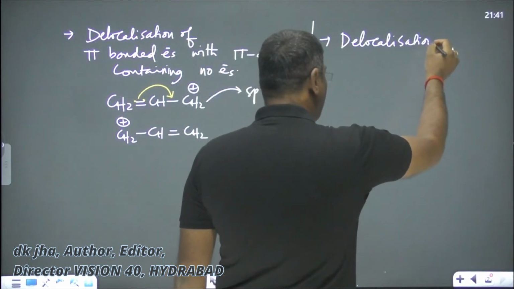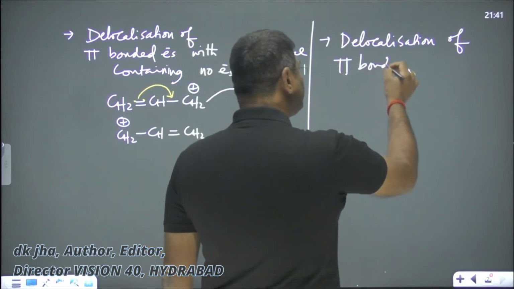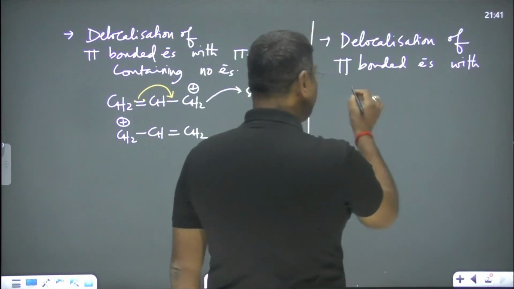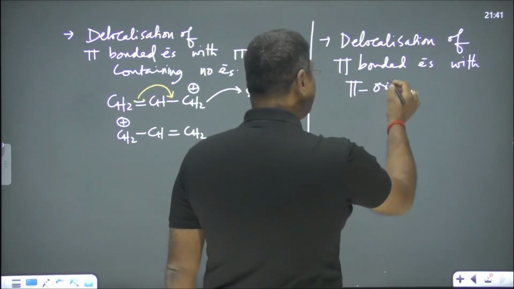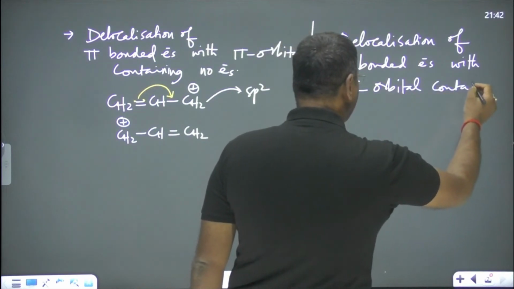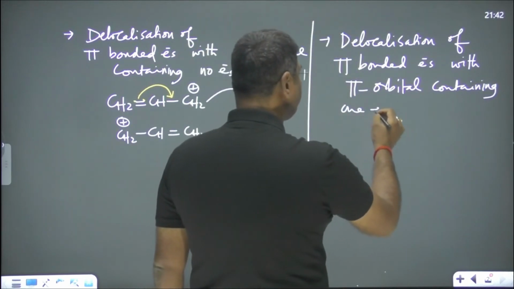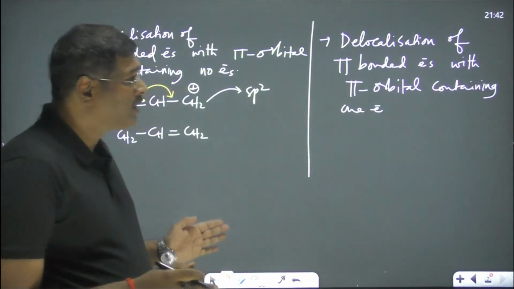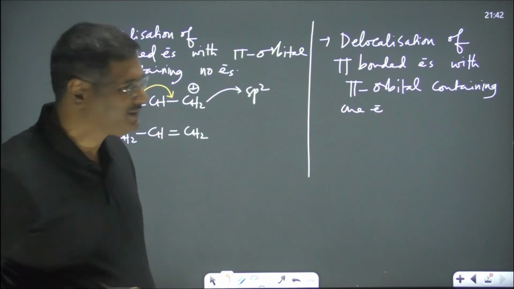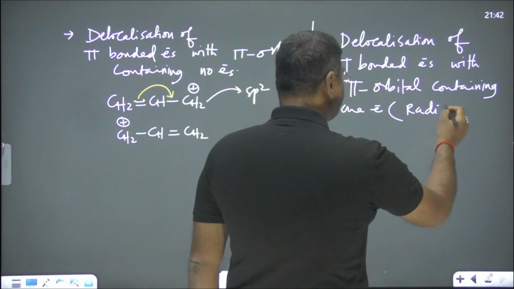Delocalization of pi bonded electrons with pi orbital containing one electron. When we say pi orbital containing one electron, immediately you will recall, oh, radicals, free radicals. We say radicals.